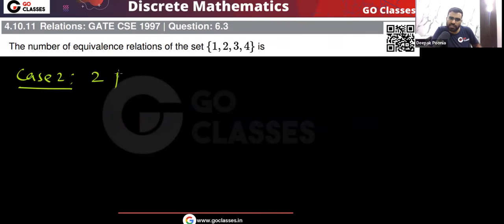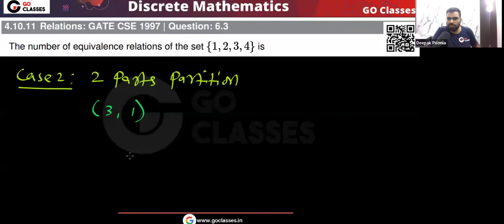Case 2 will be, I will create 2 part partition. I am going to create 2 parts. So if I create 2 parts, then either I can create 2 parts like this, 3, 1. In one part I will put 3 elements, in another part I will put 1 element, or I can create 2, 2. That's it. Only these are possible, nothing else is possible.